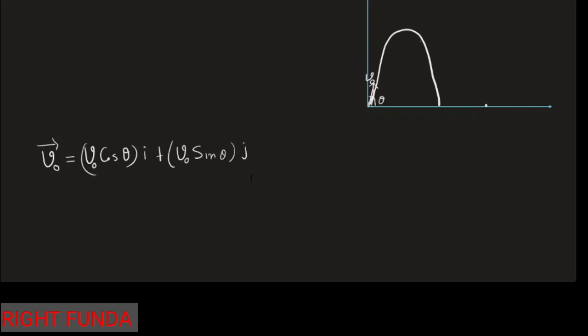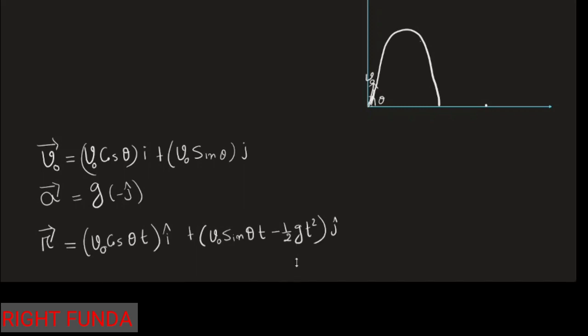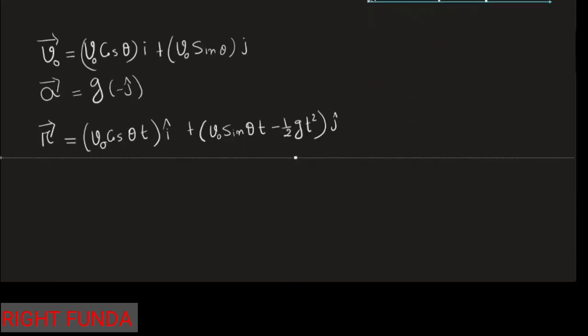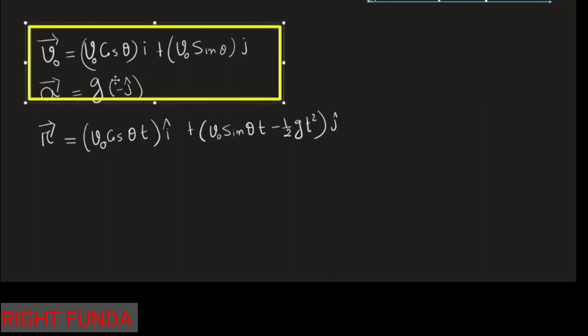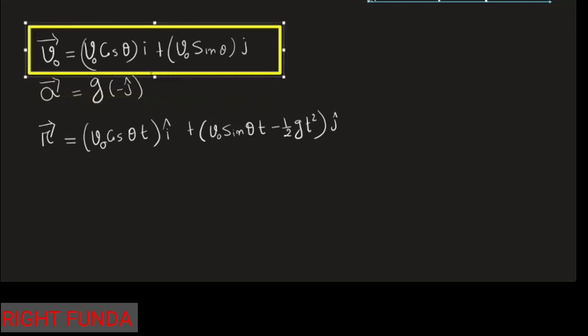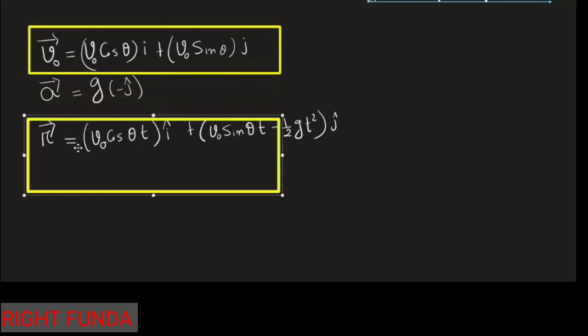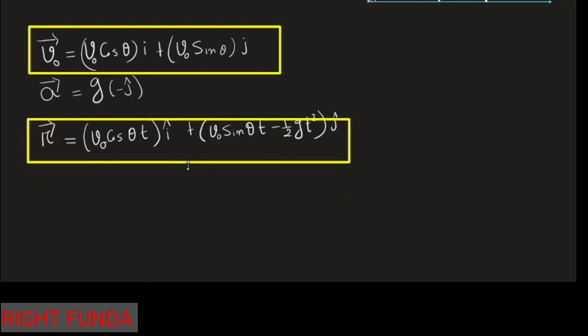Right, like this. And the acceleration due to gravity is acting on it, which provides an acceleration g equal to minus j cap, in the downward direction. From this, we can write the position vector at any point of time: r equals v0 cos theta t i cap plus v0 sin theta t minus half g t squared j cap. So these are the two equations we got: one for the velocity, and another for the position vector of the particle at any point of time.